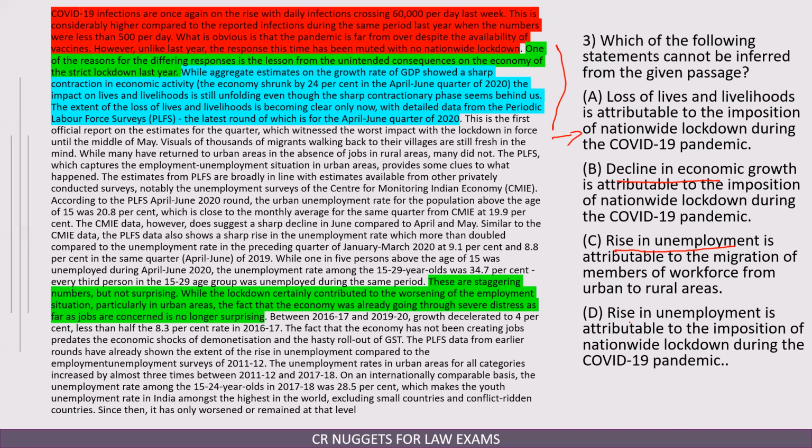in the passage. Let us look at D. Rise in unemployment is attributable to the imposition of nationwide lockdown. Again, this can be inferred. C is not given, that the rise in unemployment is due to migration of the laborers. So answer is option number C. The only thing mentioned about migrants is in this particular line.